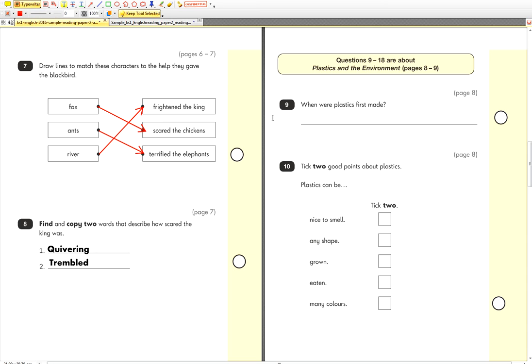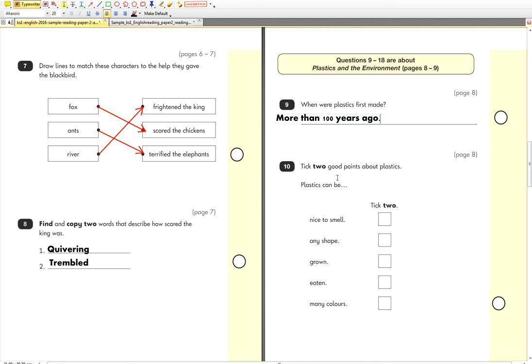So let's get our typewriter. Let's click here. More than 100 years ago. And that will do. More than 100 years ago.